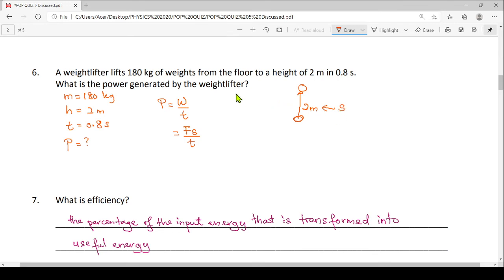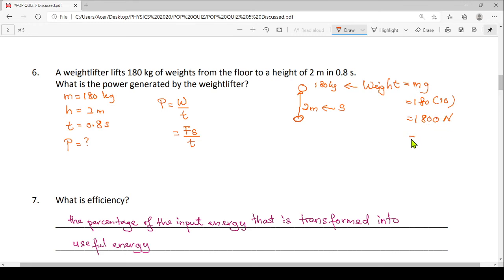I do have my mass 180 kilogram. So this will give us the weight. Weight W equals mg. So 180 multiplied by 10. So I have 1800 Newton.